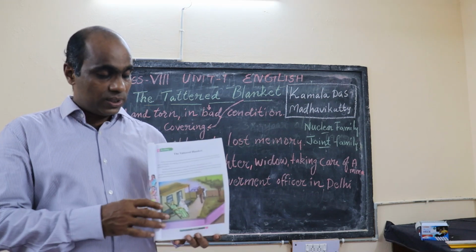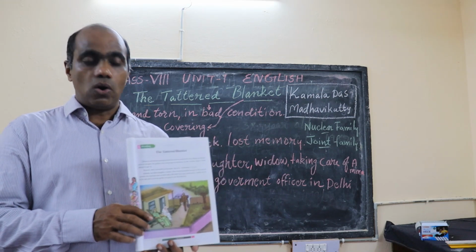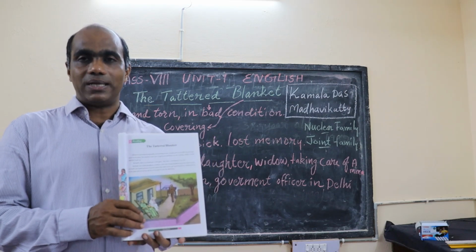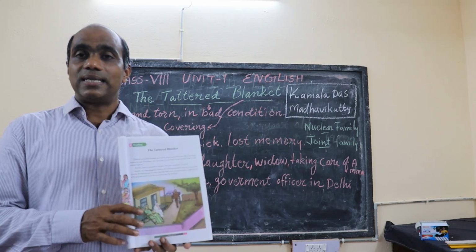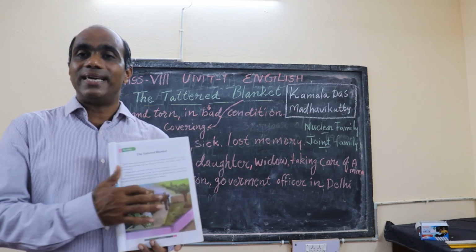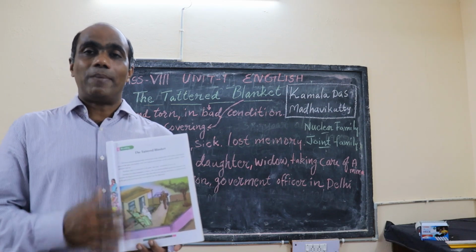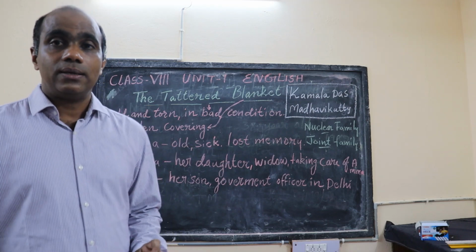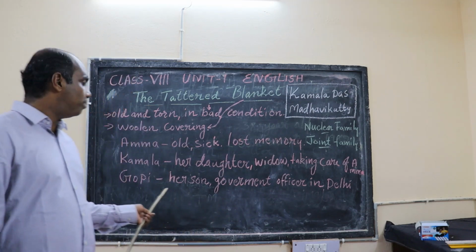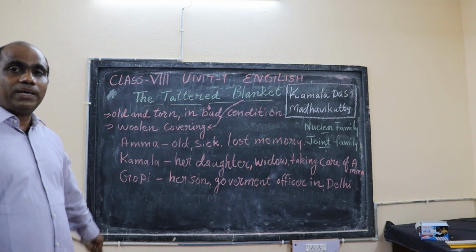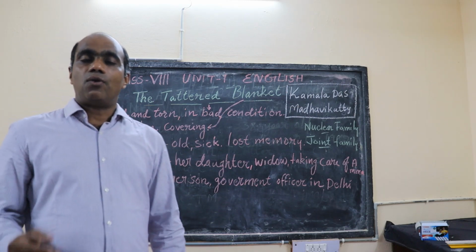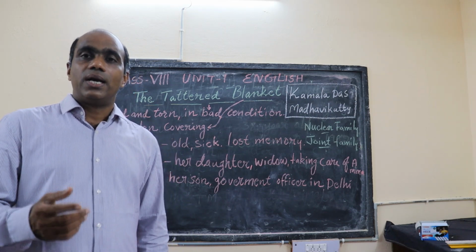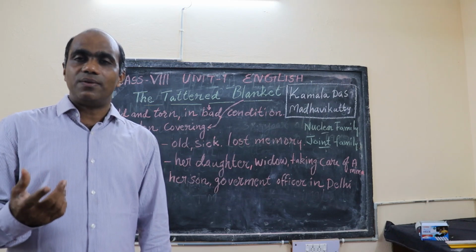Here in the story, you see the old woman, the widow, sitting near the mother and taking care of her. Okay, that is Kamala, her daughter, who is taking care of the mother. Now we have the third character of the story, that is Gopi. Gopi is a high officer, a government officer. We have to say government, okay? Just pronounce together with me, government.